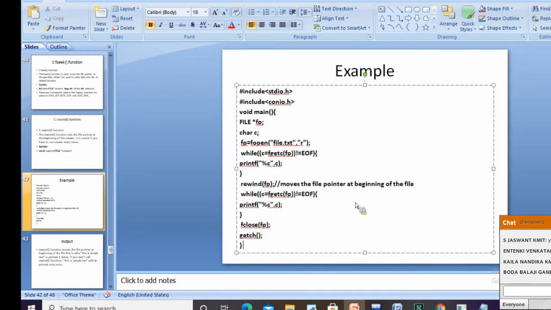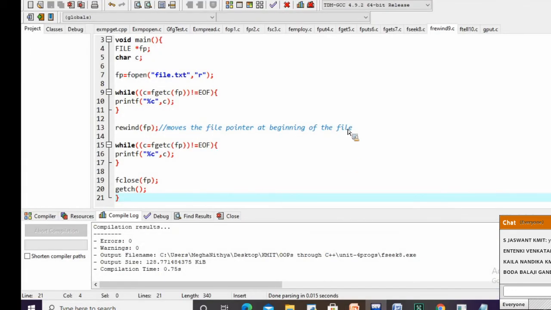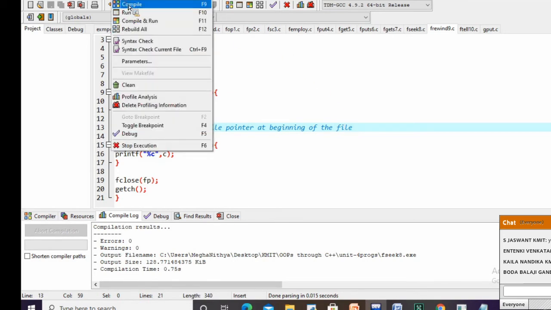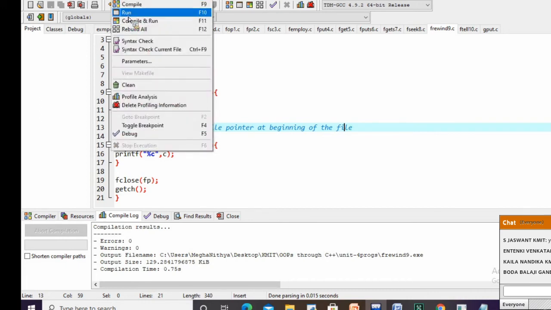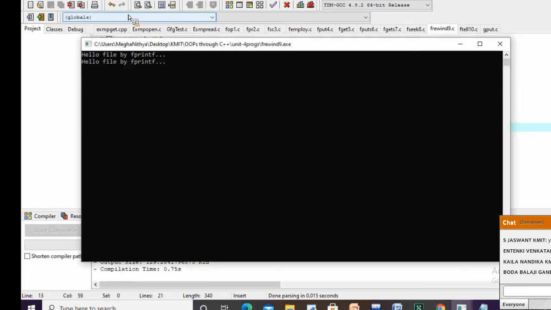Right, this is about the rewind function. We will run and see this file. Compile. Run. See, we are getting "hello file by fprintf" twice here. Why are we getting it twice?